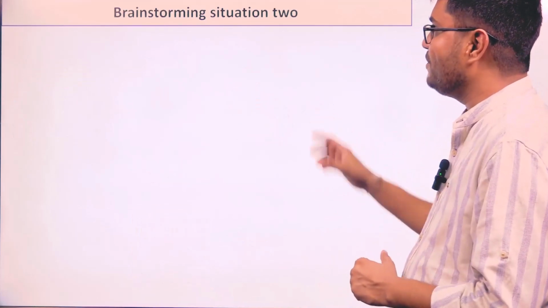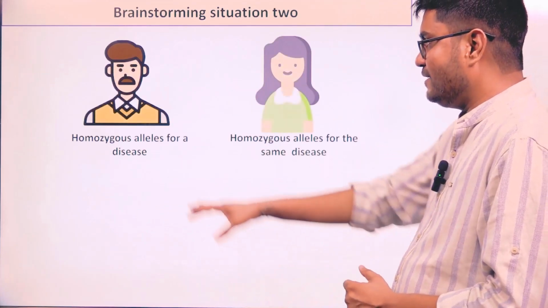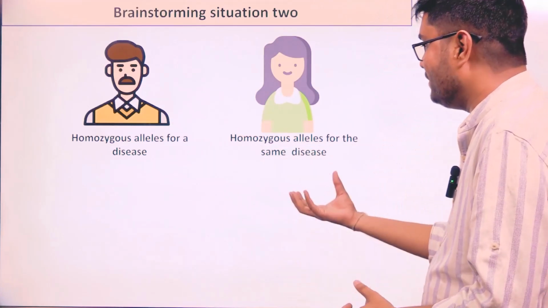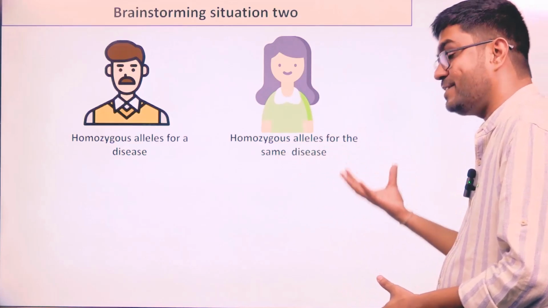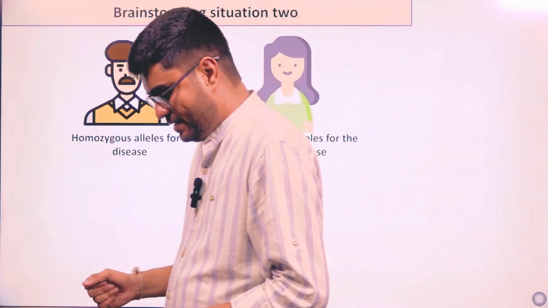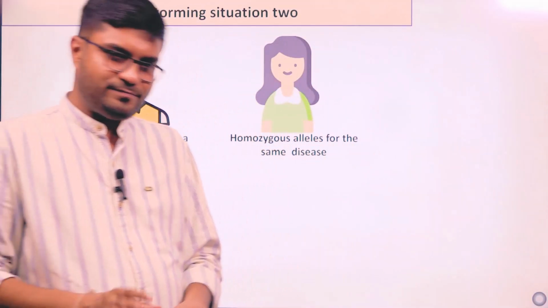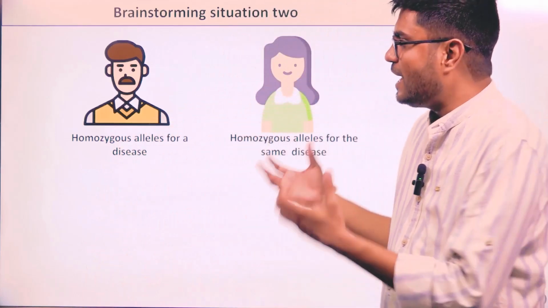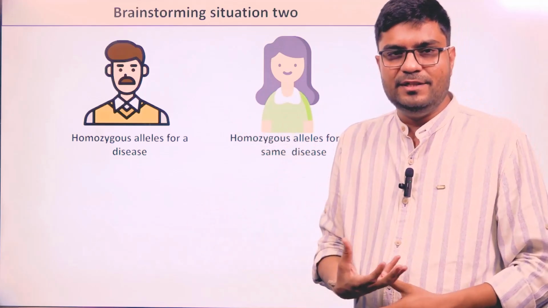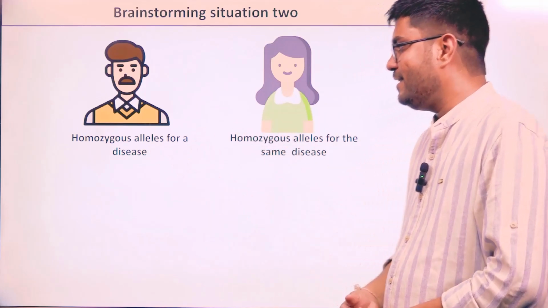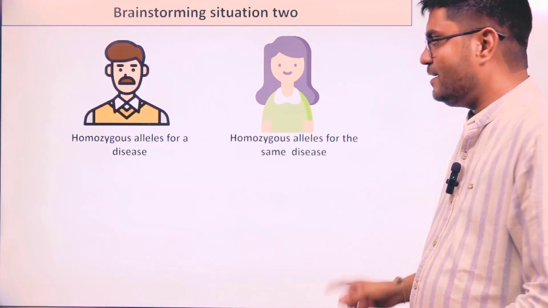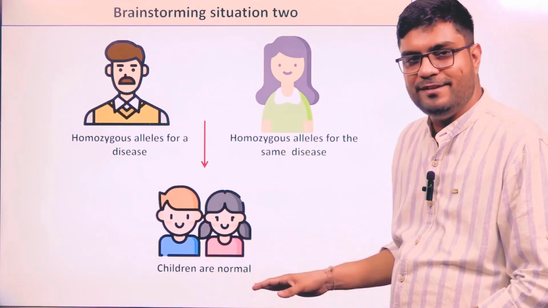The second brainstorming situation: a father has homozygous alleles for a disease, and the mother also has homozygous alleles for the same disease, and the disease is not sex-linked. It means it is not present on the X or Y chromosome. It is present on a normal chromosome. So what kind of result should we expect? We should expect that all children have the disease, because father is capital A, capital A, and mother is also capital A, capital A. So children should be capital A, capital A. But surprisingly, all the children are normal.